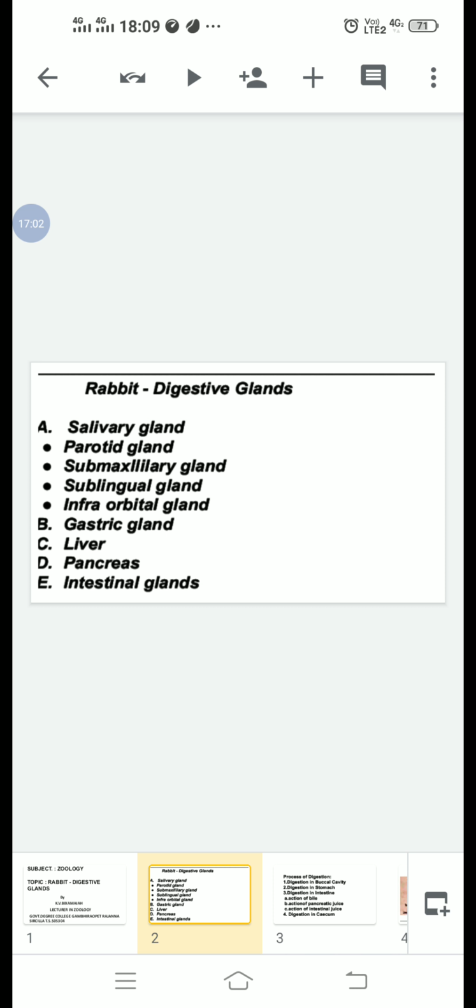It secretes the hormones insulin and glucagon.